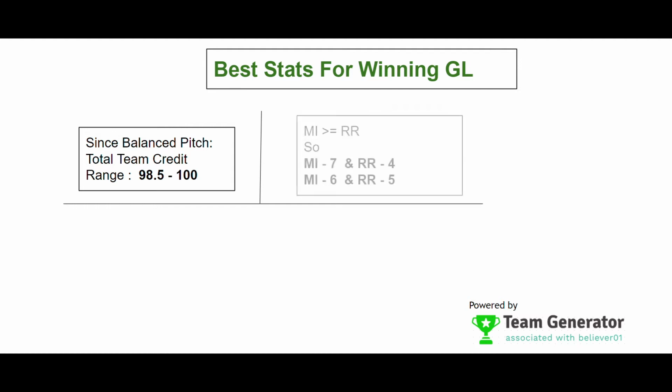At the same time, Mumbai Indians is a little stronger than Rajasthan Royals. We can go with 7 players from Mumbai Indians and 4 players from RR, as well as 6 players from Mumbai Indians and 5 players from RR.